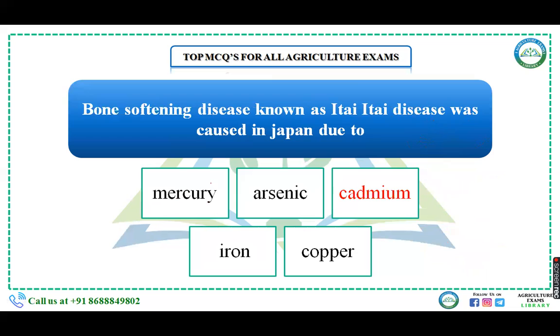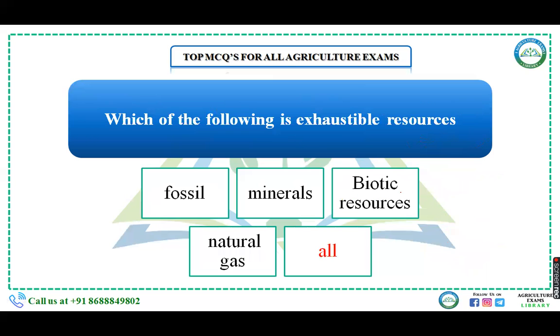Next, bone softening disease, that is known as Itai-Itai disease also, and that was also caused in Japan only, and this was caused due to which element? Mercury, arsenic, cadmium, iron, or copper. Then it was caused due to cadmium. Because FCI asks regarding the disease also.